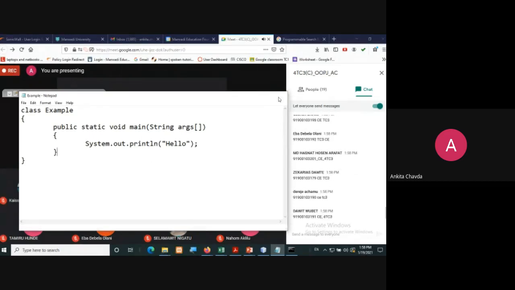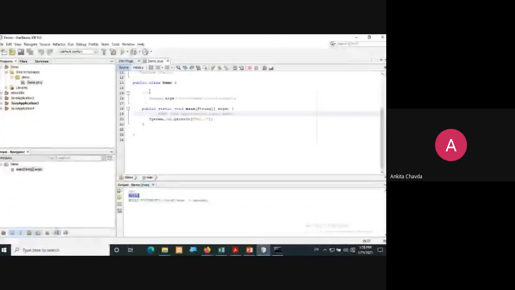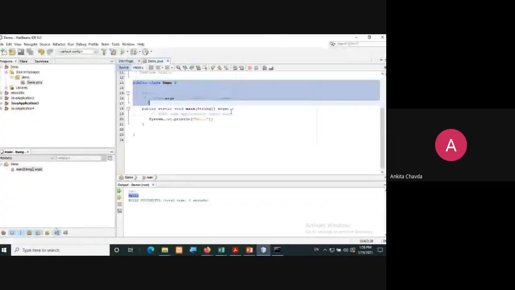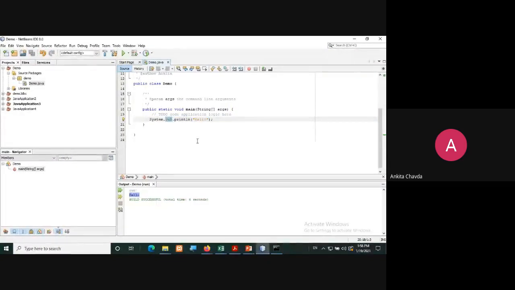In that way, IDEs are good because they will give you the structure almost. This will be created automatically, so you don't have to worry about this part, only your code. And here you will also get color coding, so that would be beneficial for you.